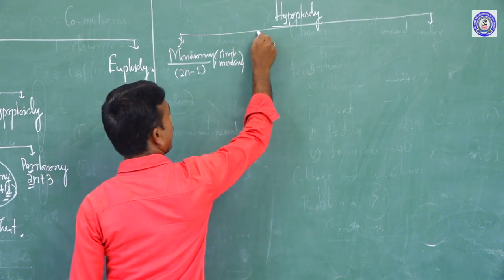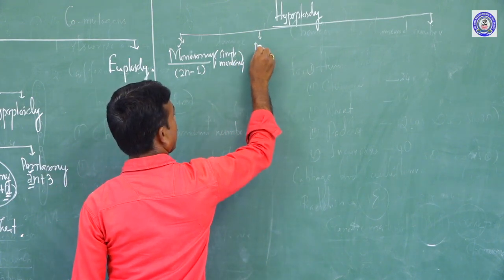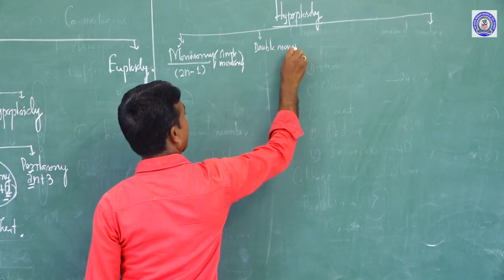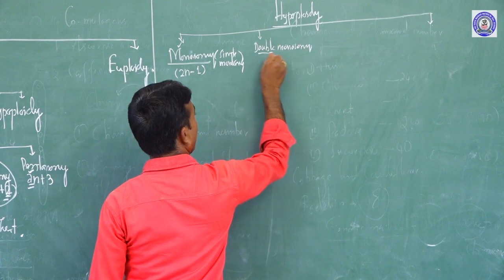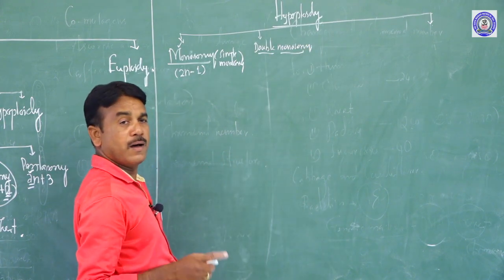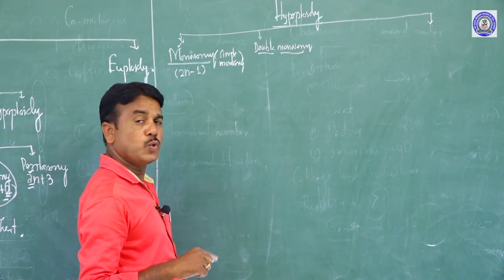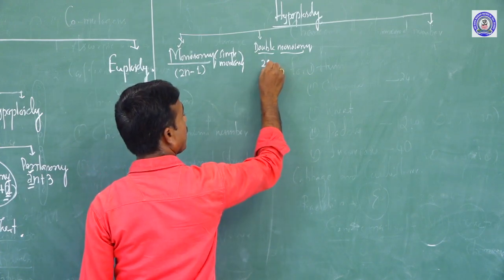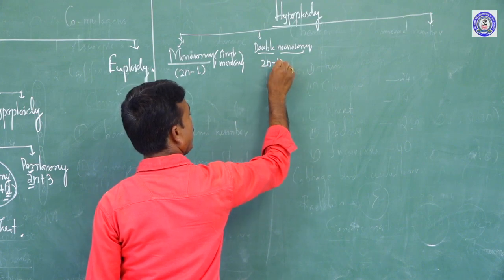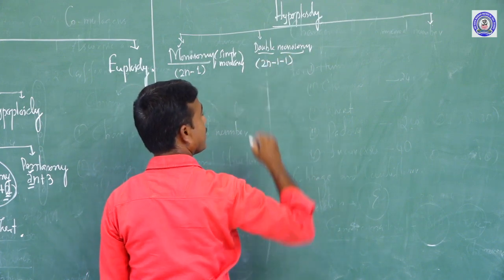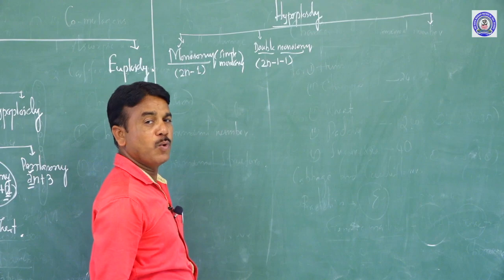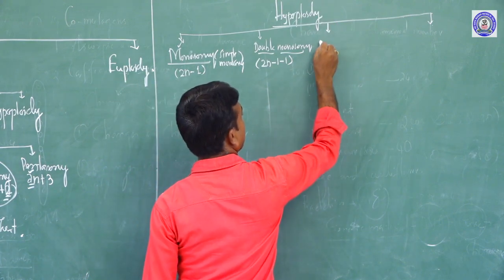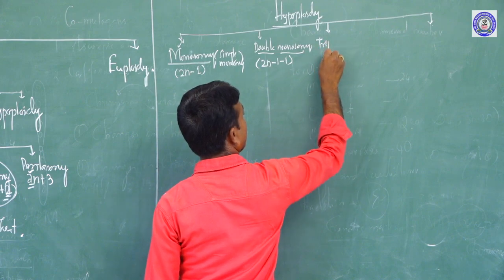The second one is double monosomy. How is the definition given? Loss of two individual chromosomes from the diploid. The indicating symbol is 2n minus 1 minus 1. This is commonly called double monosomy. Let us go to the third one, triple monosomy.